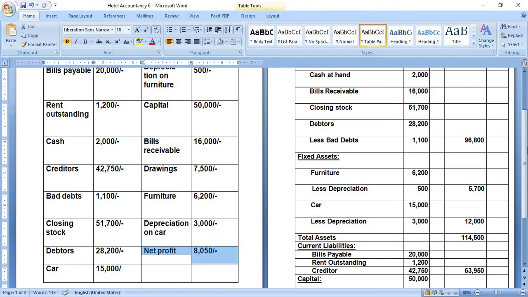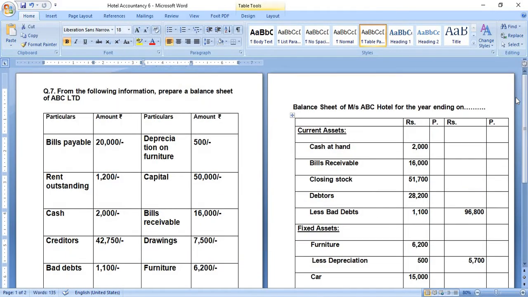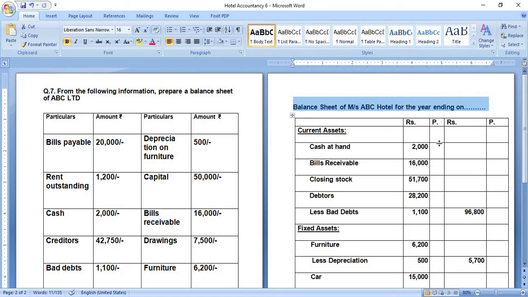So this is the balance sheet statement, and as the question says, some are assets and some are liabilities. We have to identify our assets: what comes in current assets, what comes in fixed assets, what other incomes are there. We have to mention them accordingly and prepare our balance sheet. Now moving further, the balance sheet for ABC Hotel for the year ending as on date. I just mentioned the top heading here and prepared the columns.